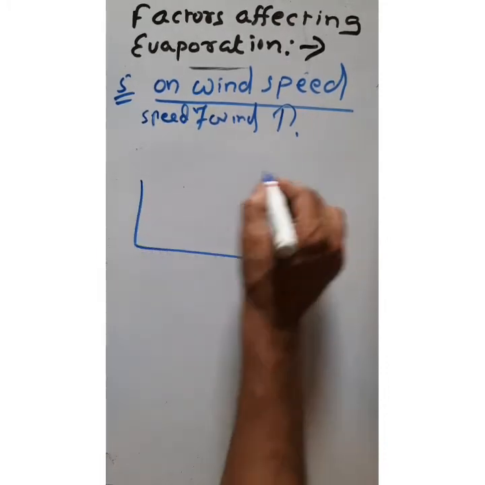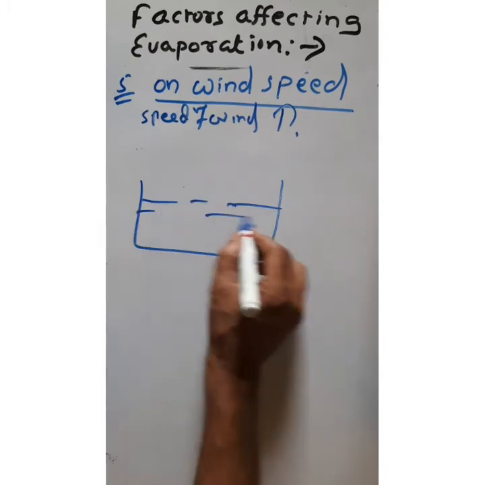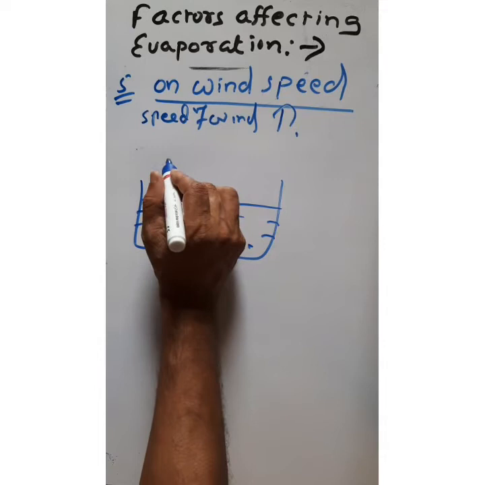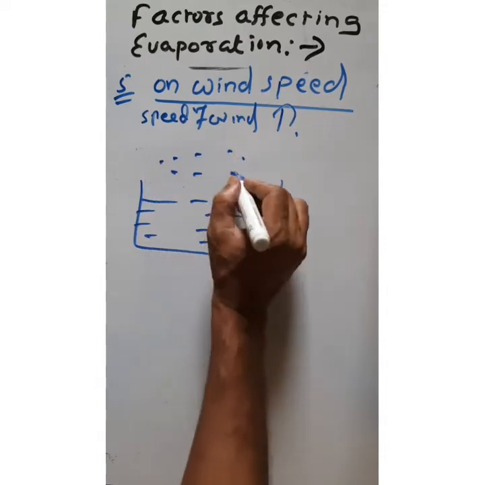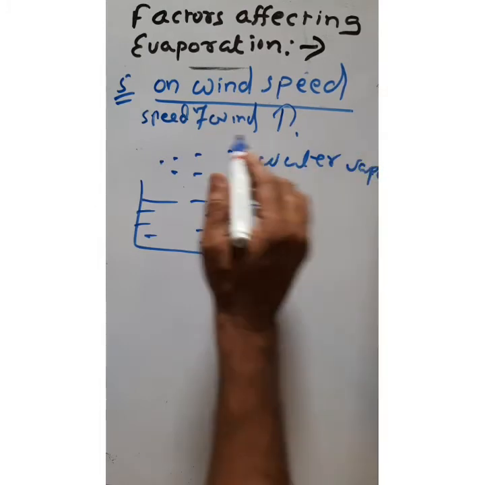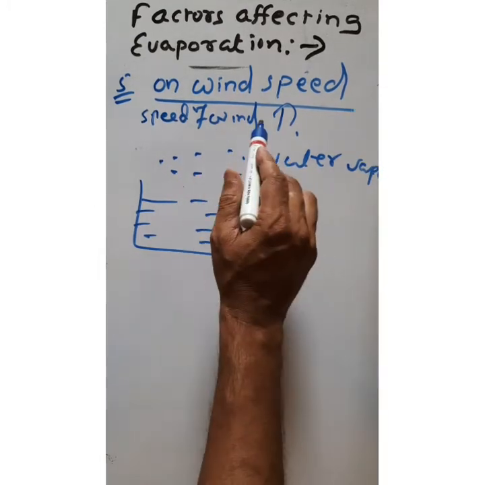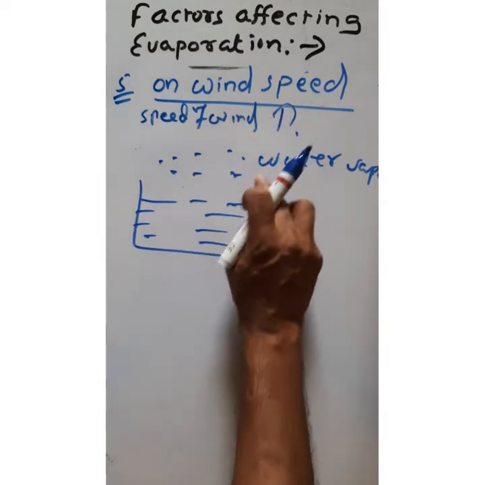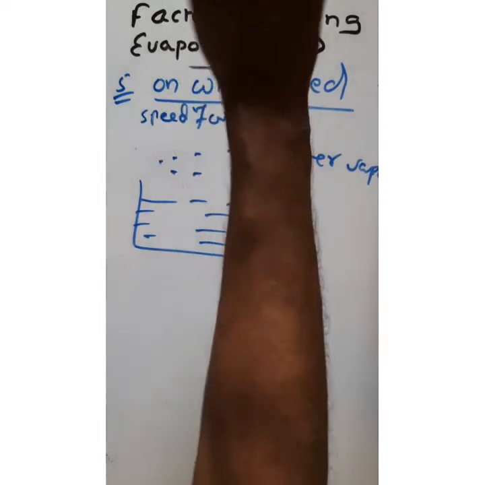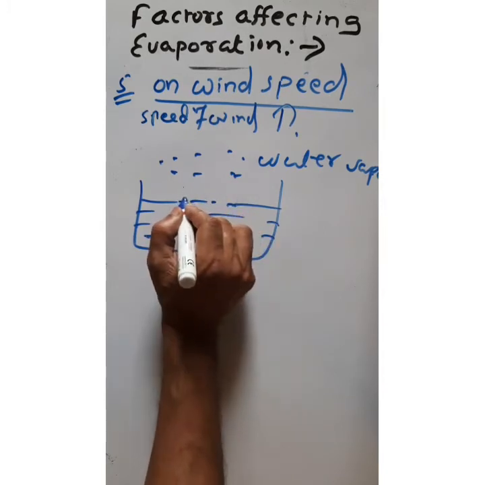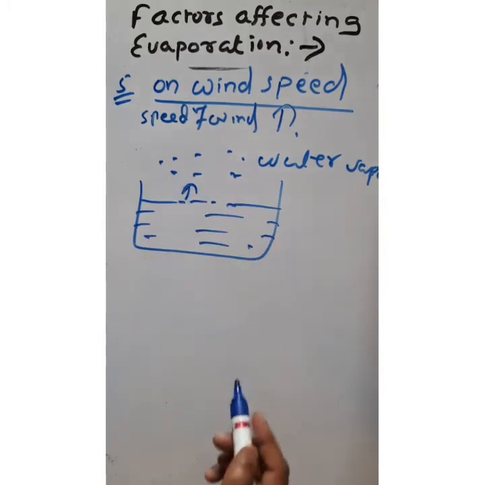Now you see, suppose in this container you keep water. Surrounding the water there is some water vapor. Now if there is wind, if the speed of the wind increases, this water vapor will move away from the liquid particles, so that the surface liquid particles will evaporate faster.